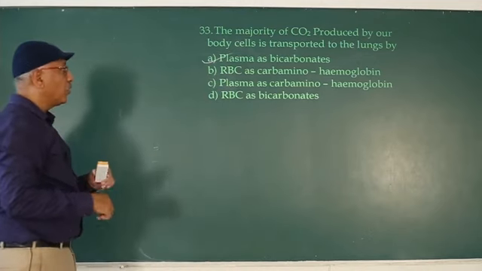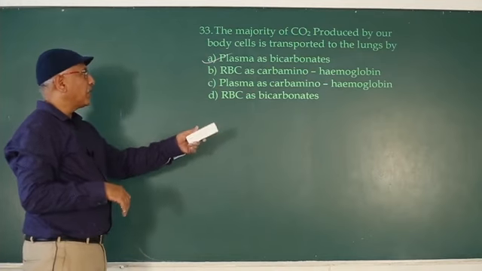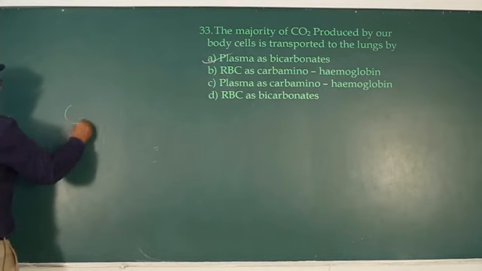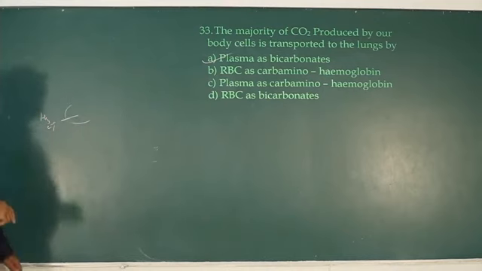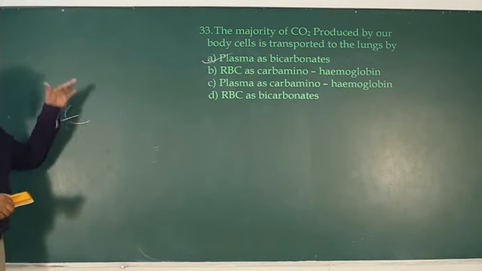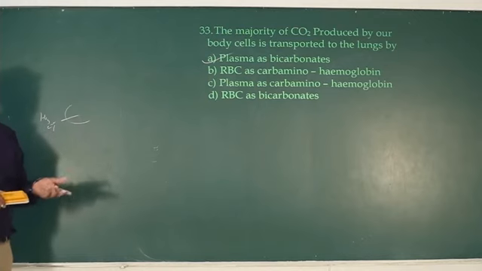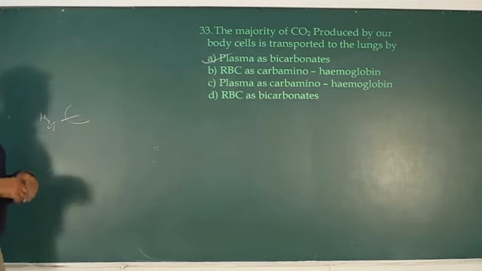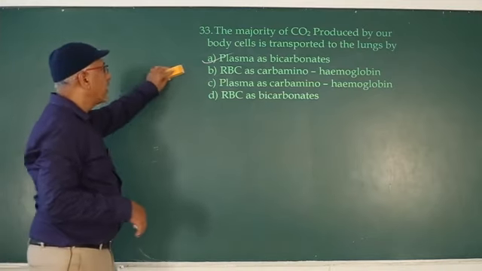The options are RBC as carbaminohemoglobin, plasma as carbaminohemoglobin, RBC as bicarbonate, plasma as bicarbonate. Why? After formation, bicarbonate enters into plasma, and chloride ions enter into RBC. Now the blood present in systemic capillary is transported to pulmonary capillary. So that means bicarbonate is transported in plasma only, not in RBC. So the answer is plasma as bicarbonate.